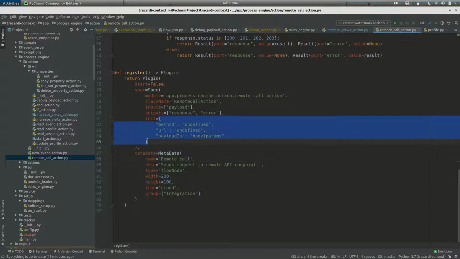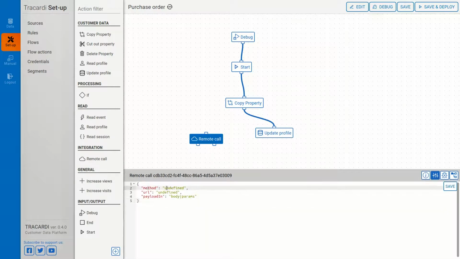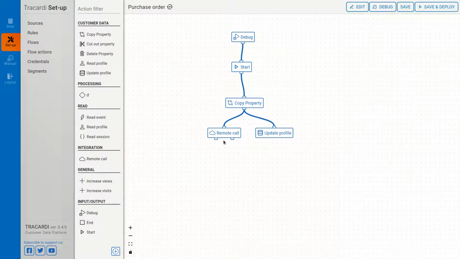And this is the most important thing. This is the initialization of a config editor. So you can click here. This is our method, URL and payload. So now I would like to send this information. Okay, everything should be clear right now.